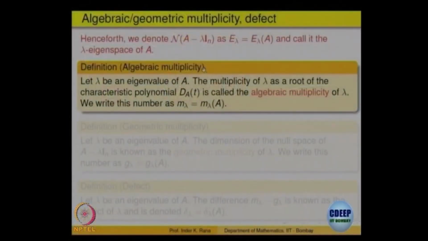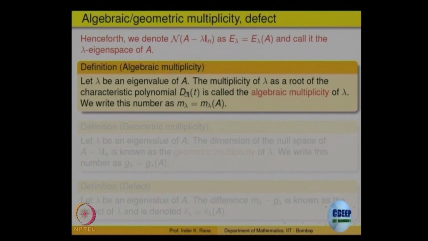So let us give some names to these things. For the null space of A minus lambda I, that is a solution space, we will start denoting it as E lambda, the eigen subspace for the eigenvalue lambda, right. All the vectors which form a solution for A minus lambda I applied to x equal to 0, that is the null space of that matrix, we give different names.